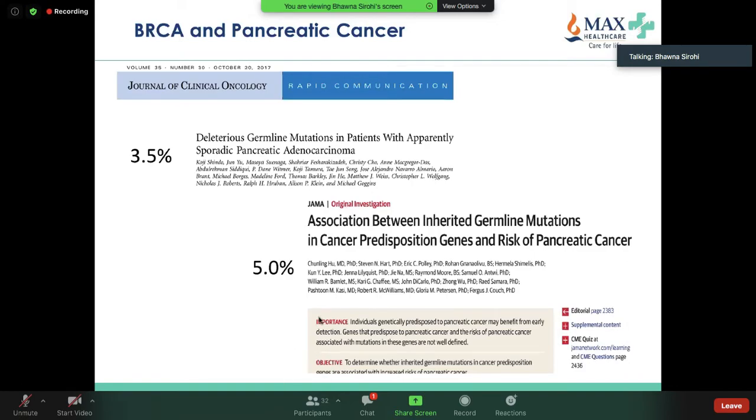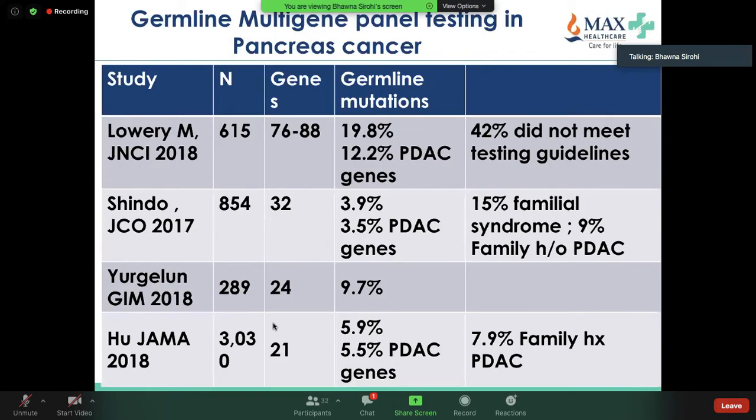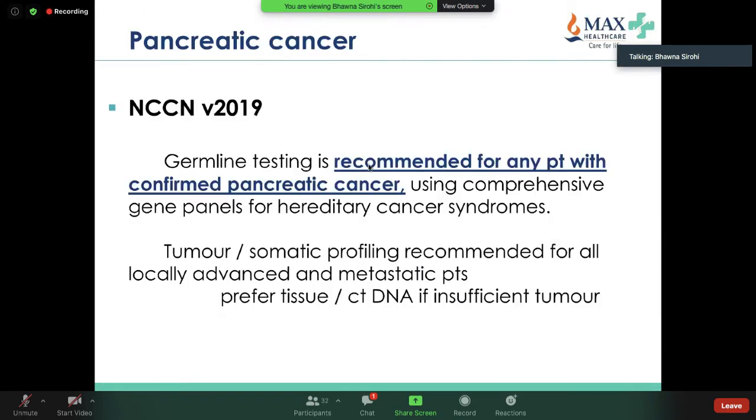These patients would respond very well to a platinum-based treatment. So if you look at the germline mutation panel testing in pancreatic cancer, it ranges from about 5 to 12%. So this is important in early pancreatic cancer, mainly for whether you would want to consider cisplatin or FOLFIRINOX, which has oxaliplatin, as your neoadjuvant regimen.